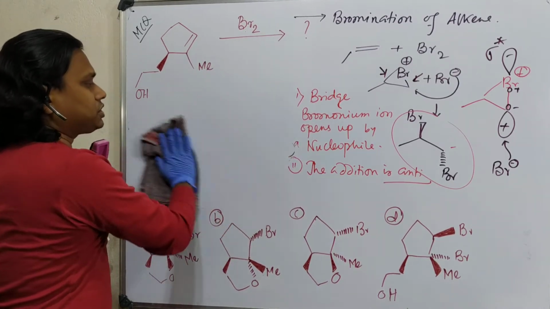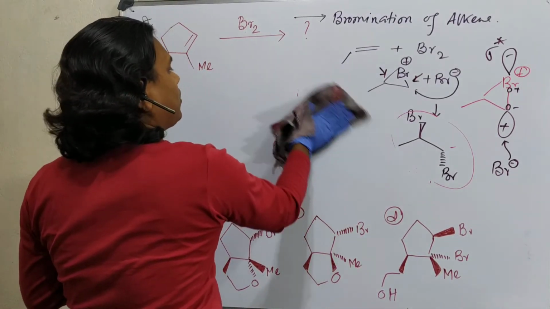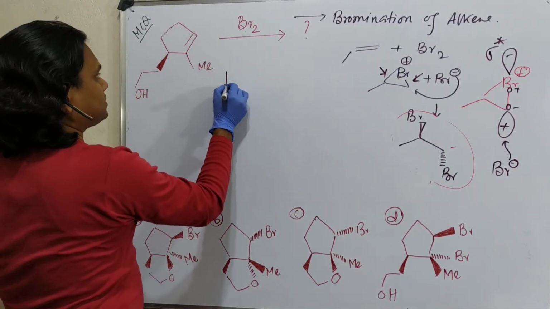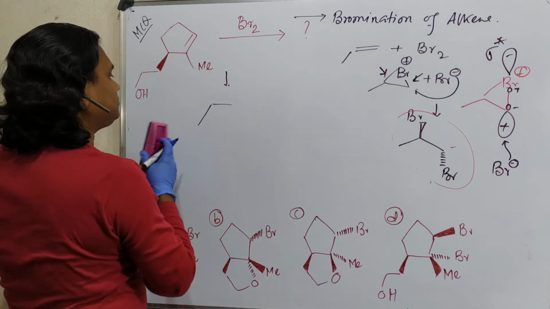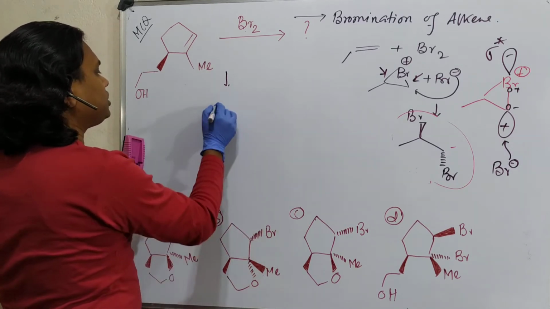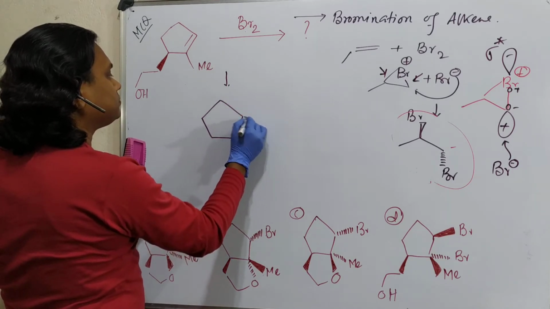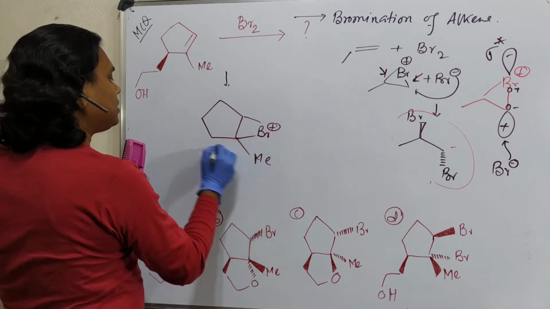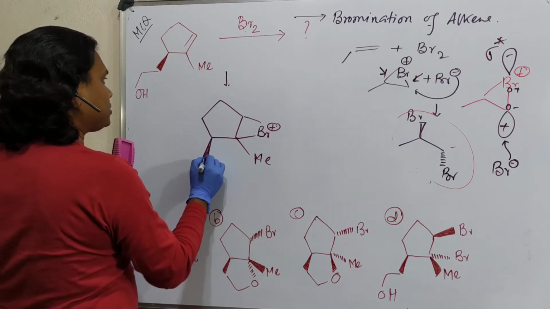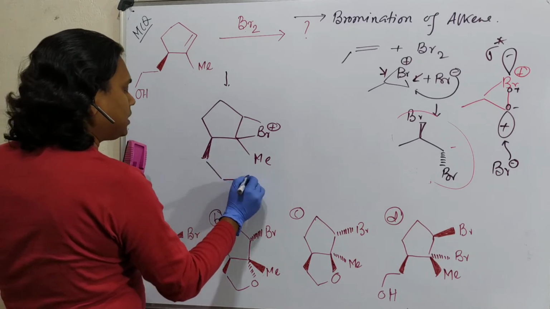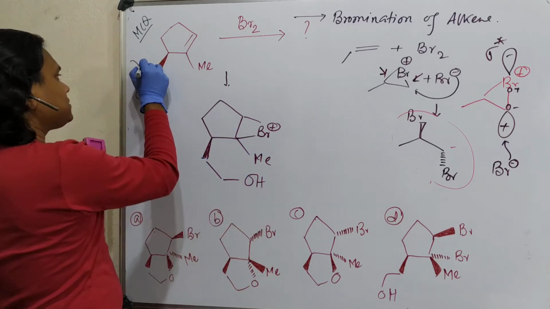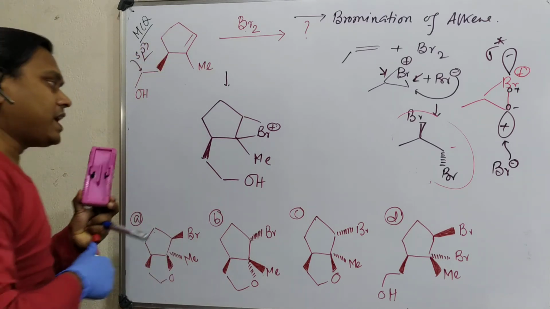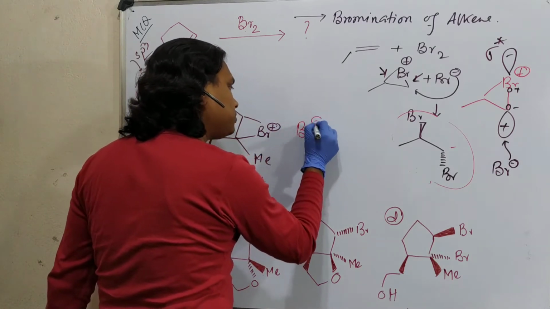Now a question is, what happened in this case? In this case, bromine first reacts with this and produces a bridged bromonium ion intermediate. This is the methyl. And here stereochemistry is important, students. Please be careful a little bit. Let me draw it in this way. This is an sp3 center, so possible. Now, this is the thing. And along with that, in order to counterbalance the charge, there is a bromine minus.